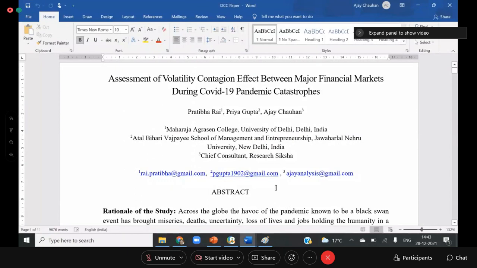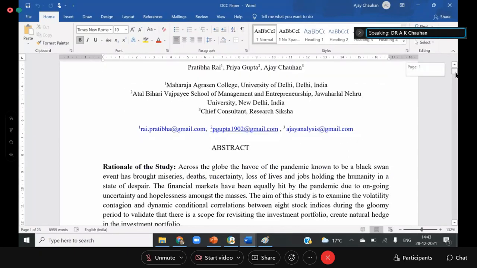Actually, we recently wrote a paper, and this paper is in review: the assessment of volatility contingent effect between major financial markets, COVID pandemic. We wrote this paper 6 months back, but it is still in review.